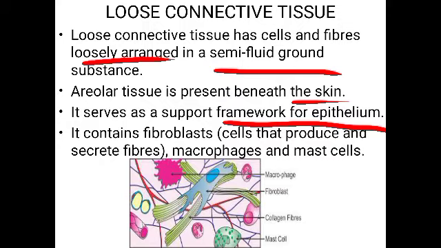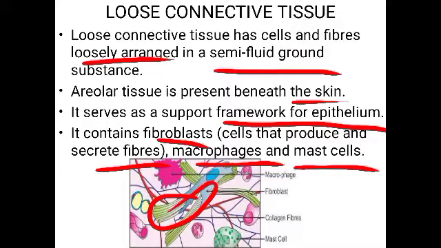This tissue consists of cells like fibroblasts, macrophages, and mast cells. What is the use of the fibroblast cell? It produces and secretes the fibers. These are the fibroblast cells which secrete the protein fibers. Then the macrophages help in the defense mechanism. That is, they can destroy the pathogens entering the body.